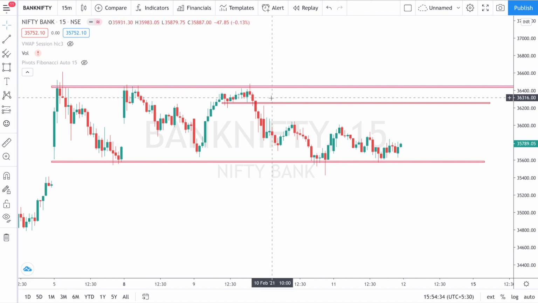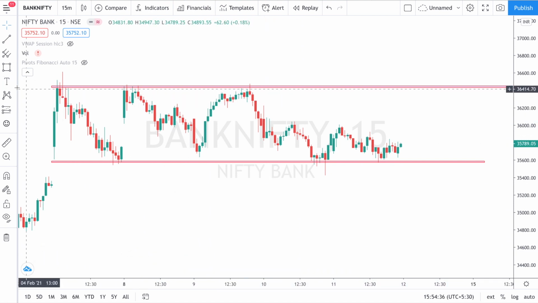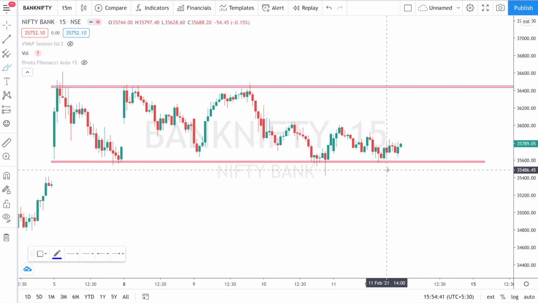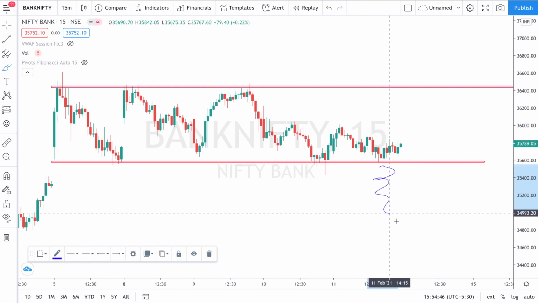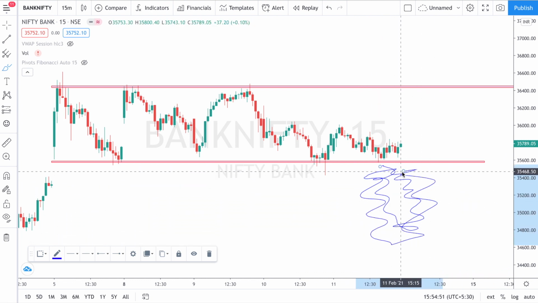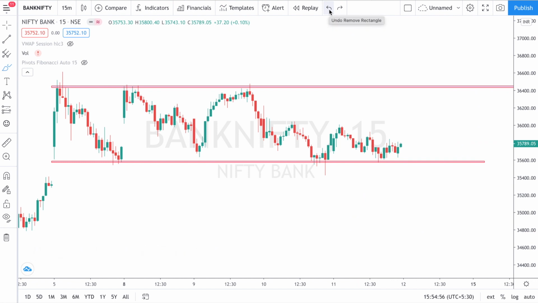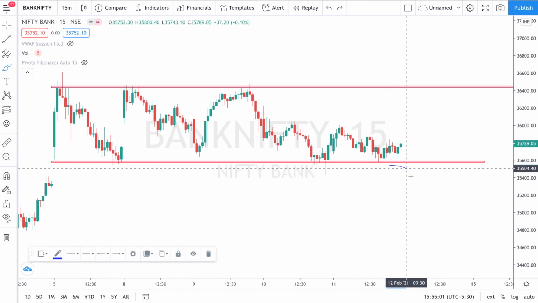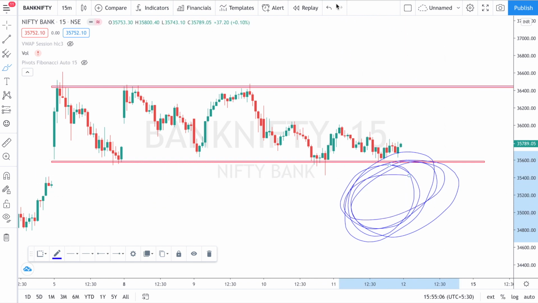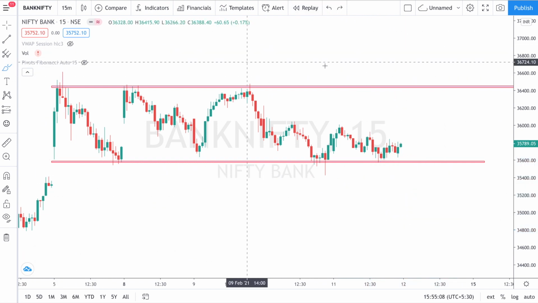So overall, what was our analysis? Our analysis was to sell puts in huge quantities. What did I say? I said to sell puts, like sell 35,600 and below puts, in a huge quantity. I said that I am going to do that in huge quantities too. Accordingly, Bank Nifty closed about 35,600, and for those who followed the analysis, all the puts are zero.